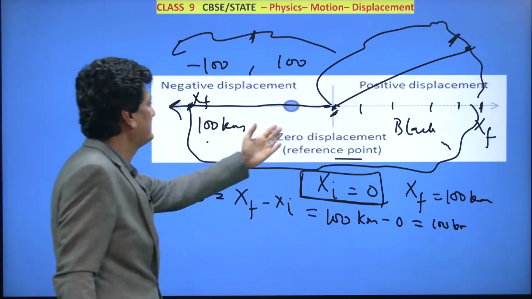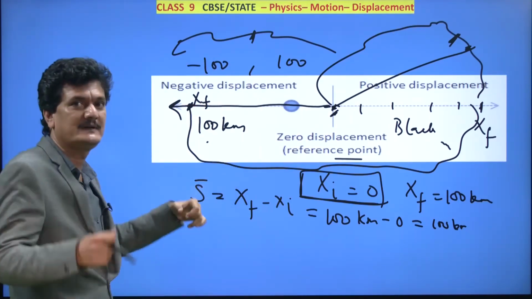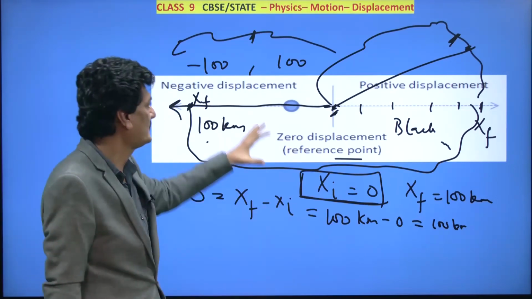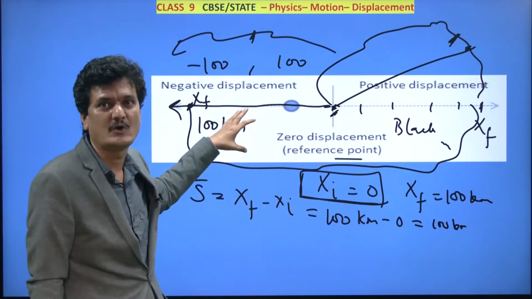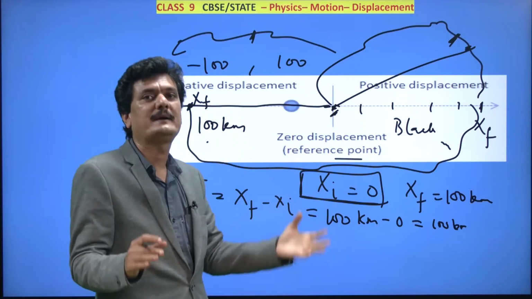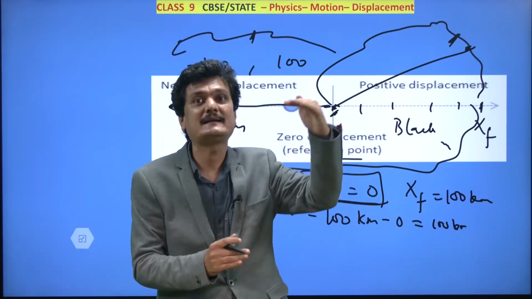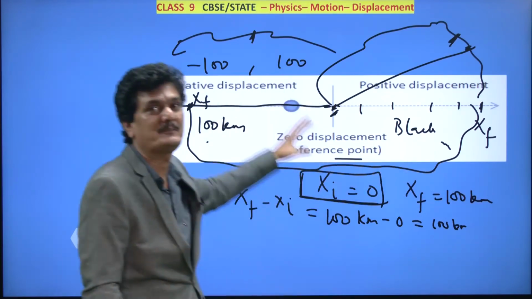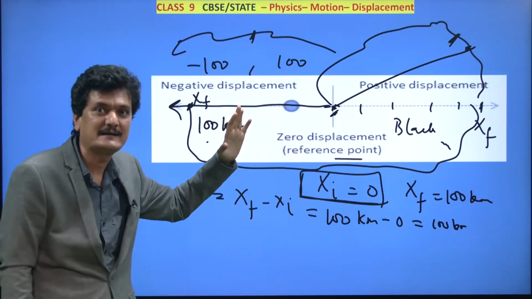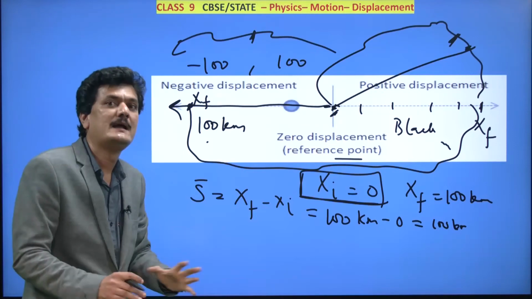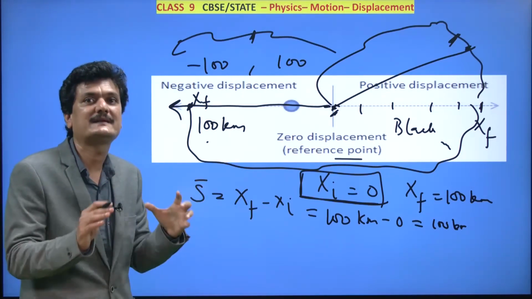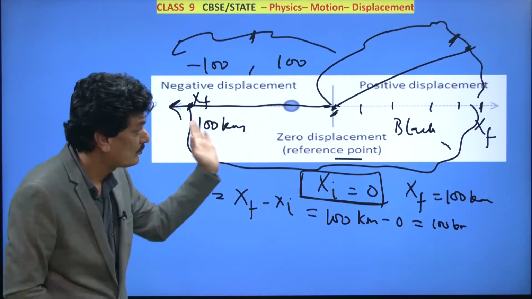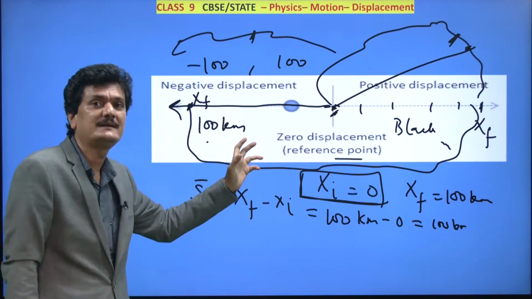Because when you are traveling in this straight line, your petrol will still be consumed. Your displacement might be minus 100 kilometer, but that doesn't mean the petrol in your fuel tank has automatically increased. Everything remains the same. Positive and negative means exactly opposite directions, like east and west.